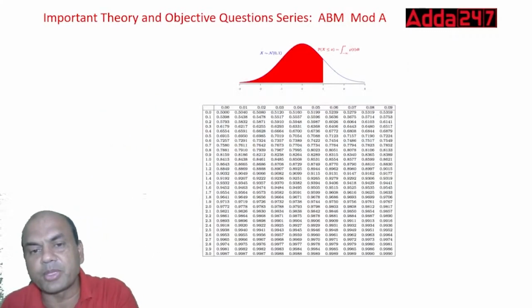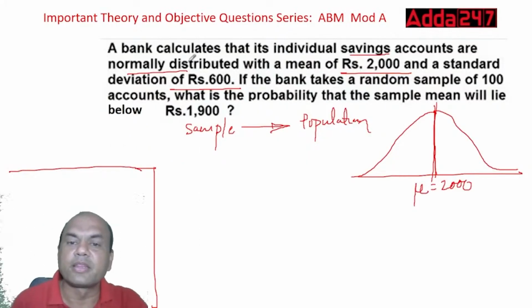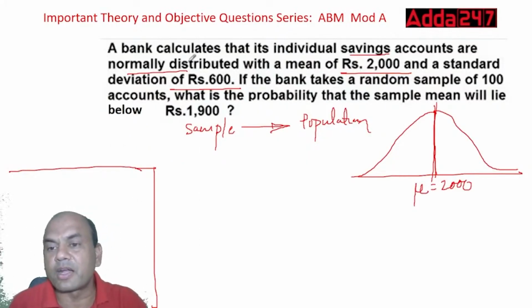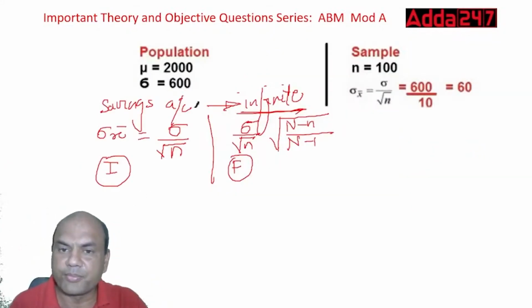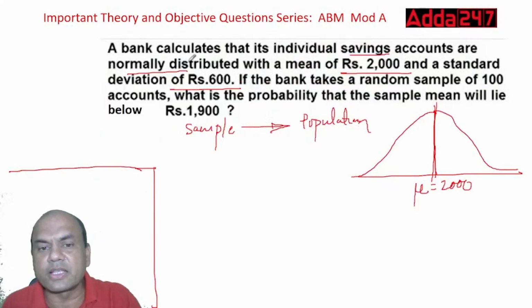Now what about the sample? In the sample they have given that the bank takes a random sample of 100. So 100 is the sample size, small n is given as 100. Now, have they given anything else?